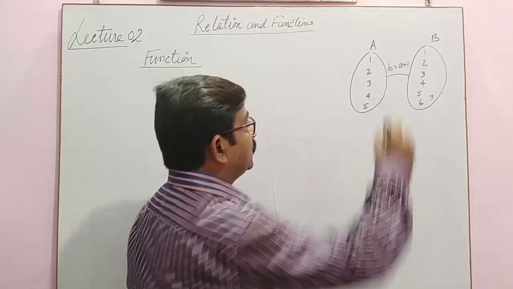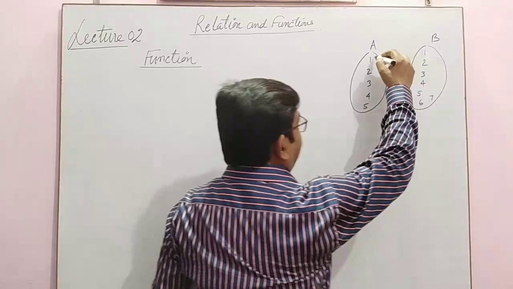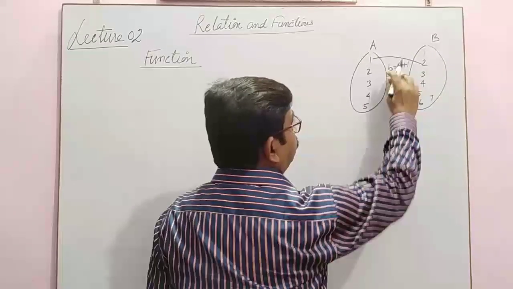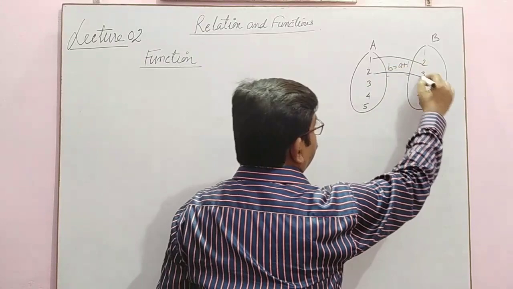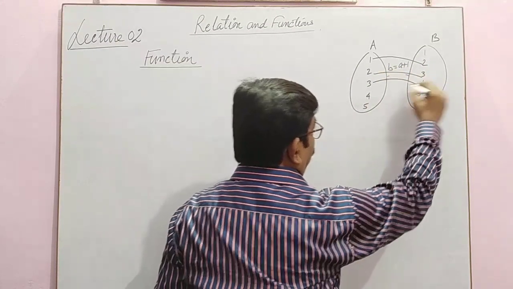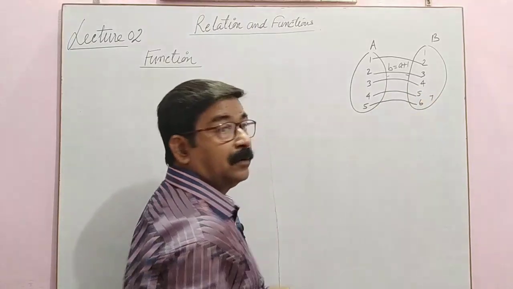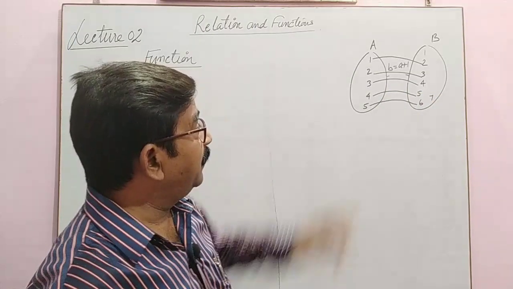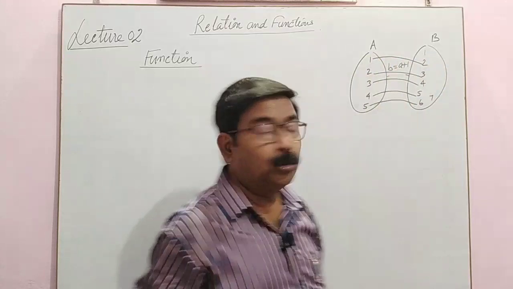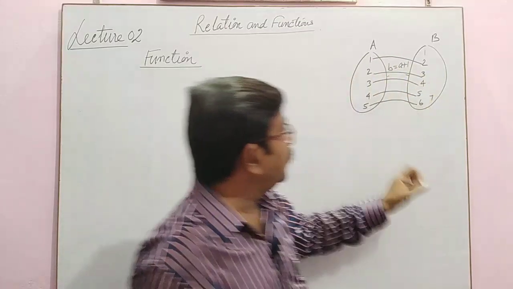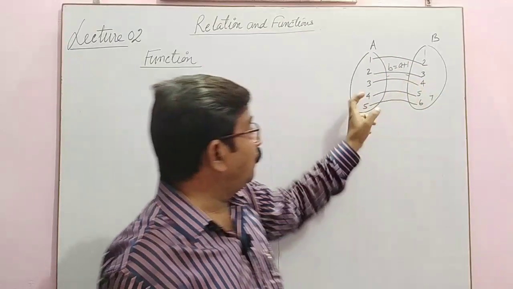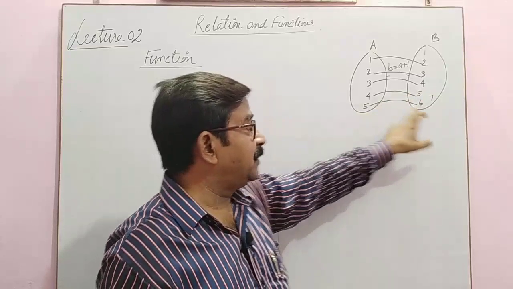So what we have? See, we have 1, 2, 2, 3, 3, 4, 4, 5, 5, 6. Mapping means 1 is related to 2, 2 is related to 3, 3 is related to 4, 4 is related to 5, 5 is related to 6.